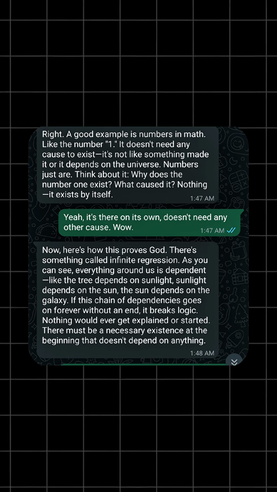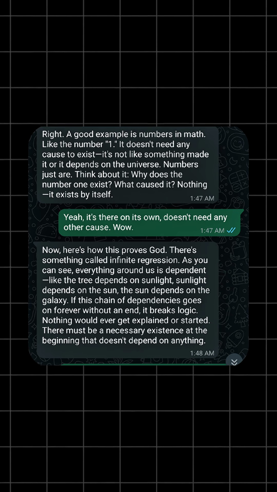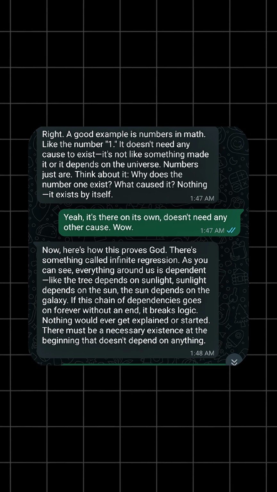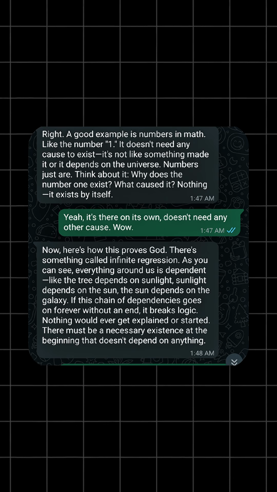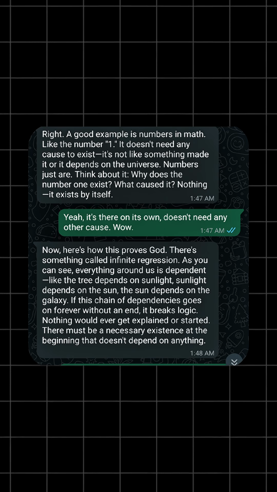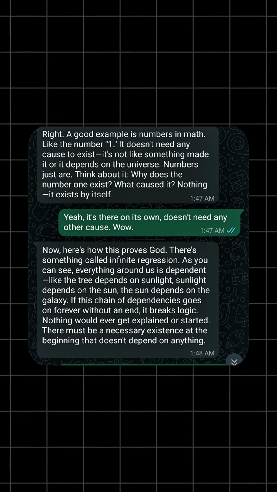Now, here's how this proves God. There's something called infinite regression. As you can see, everything around us is dependent. Like the tree depends on sunlight. Sunlight depends on the sun, which depends on the galaxy. If this chain of dependencies goes on forever without an end, it breaks logic. Nothing would ever get explained or started. There must be a necessary existence at the beginning that doesn't depend on anything.